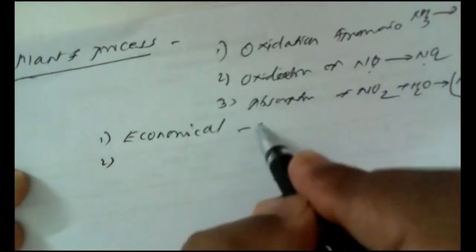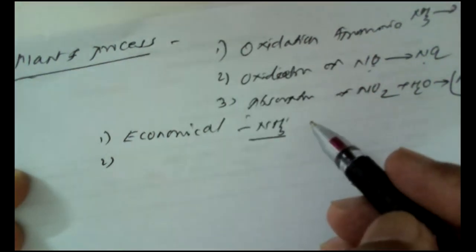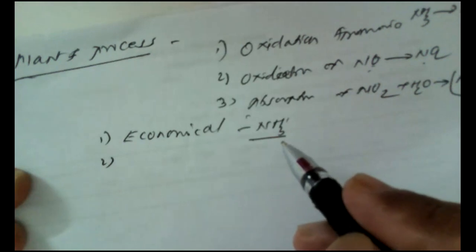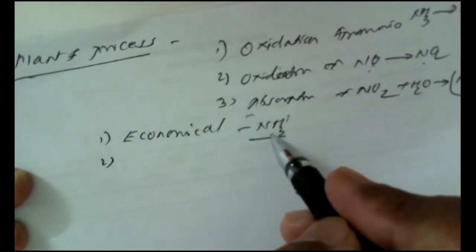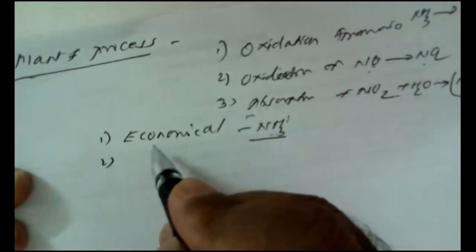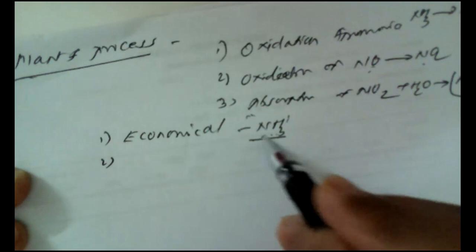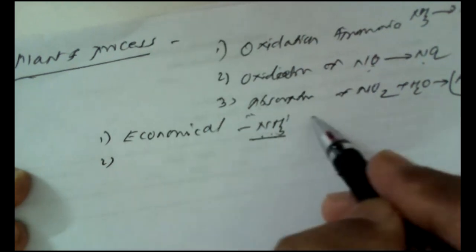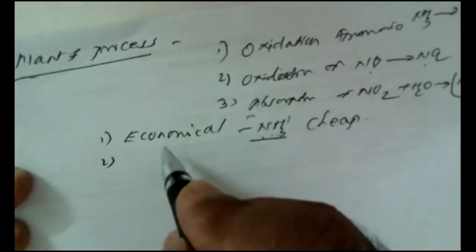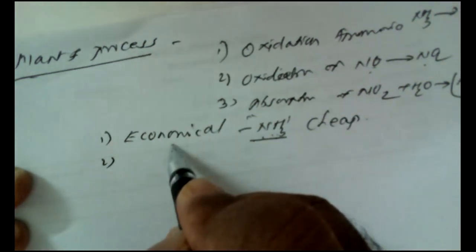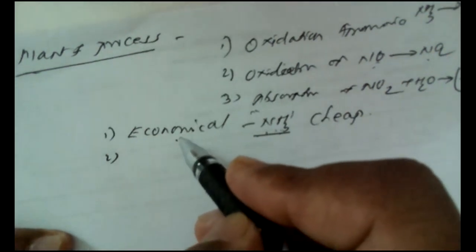Because of the decreased price of ammonia; the cost of production of ammonia is very low, and besides its use as a chemical, it is used as a raw material to manufacture nitric acid. Ammonia as a starting material is very cheap, so the cost of manufacture is also low, and hence the process is regarded as economical.